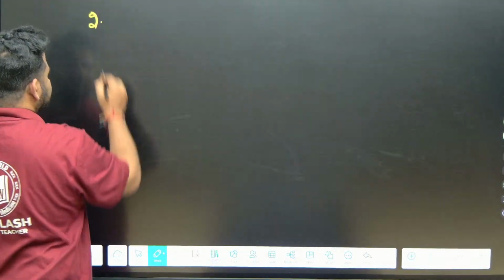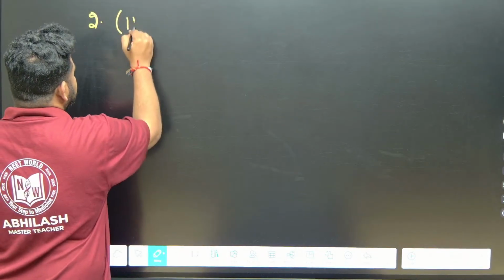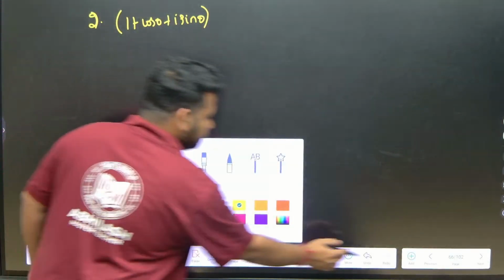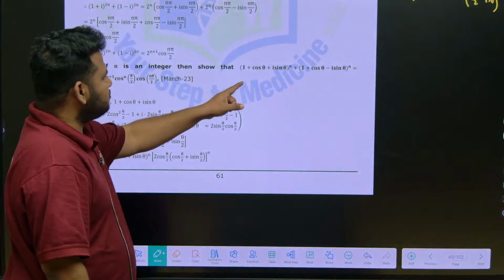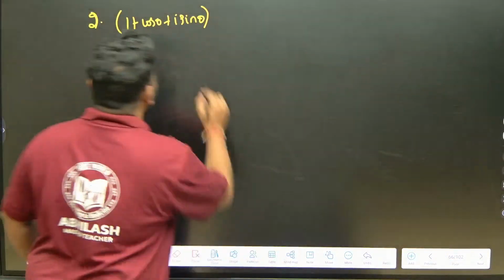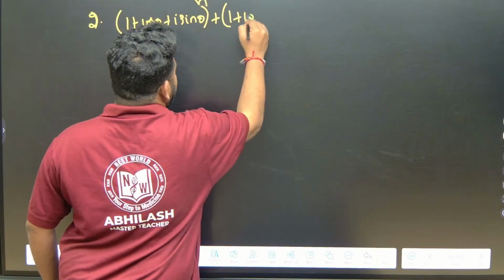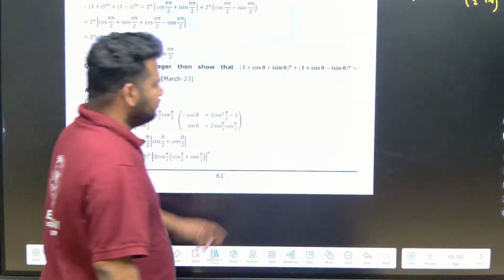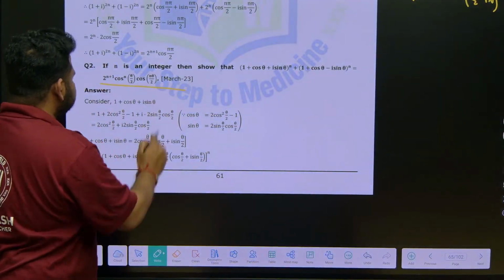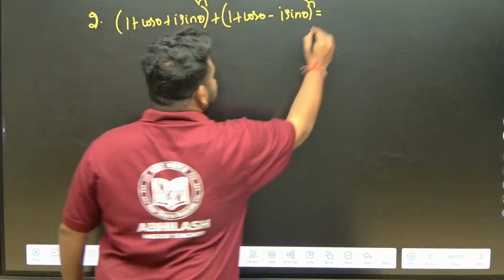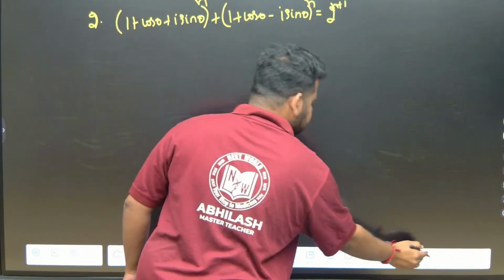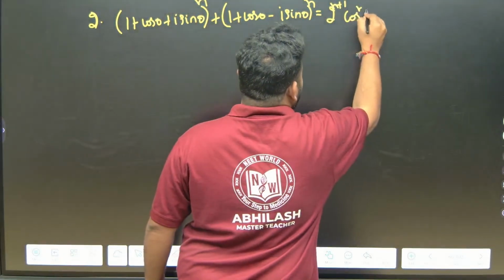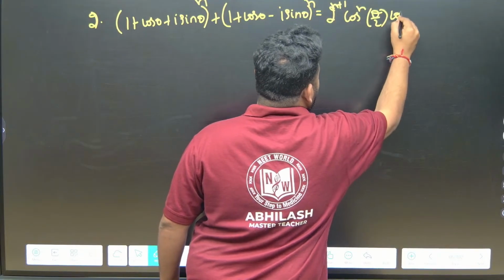So see here, what they have given us. They have given us (1 plus cos theta plus i sin theta) to the power of n plus (1 plus cos theta minus i sin theta) to the power of n, and they are asking us to prove that it is equal to 2 to the power of n plus 1 into cos to the power of n theta by 2 into cos n theta by 2.